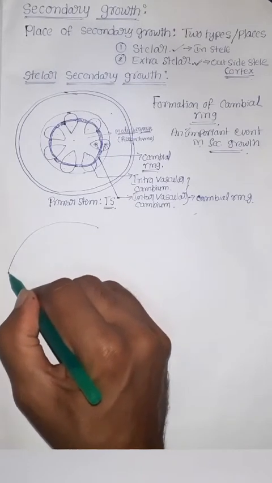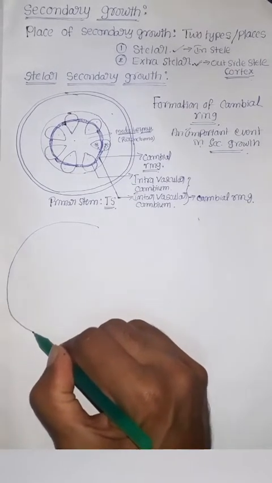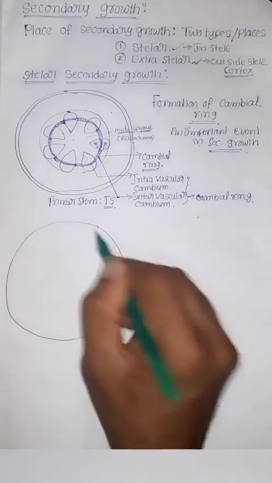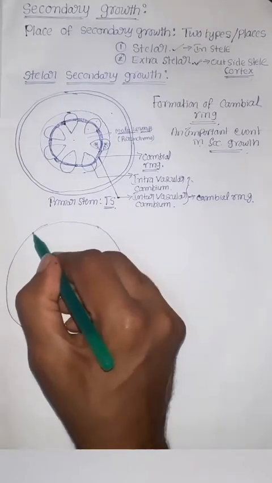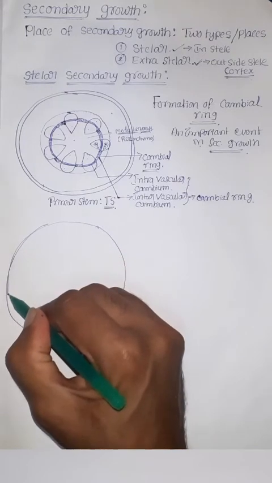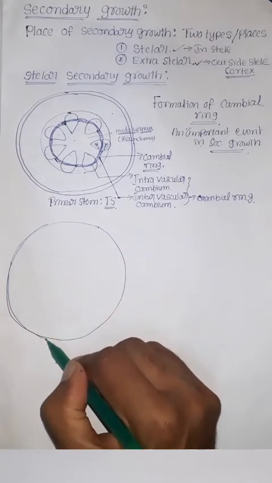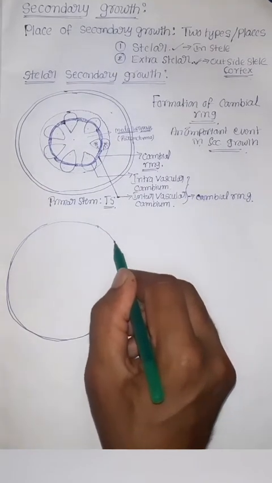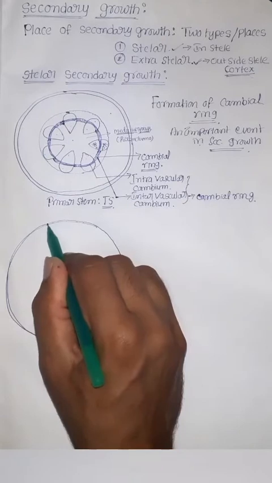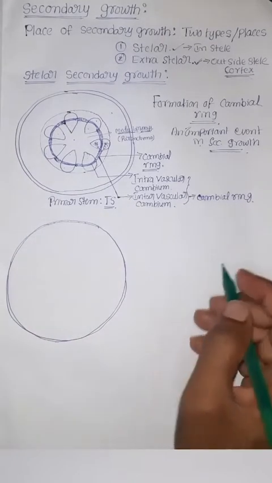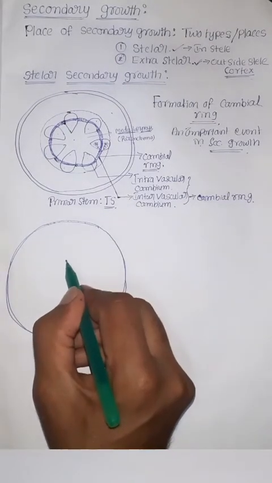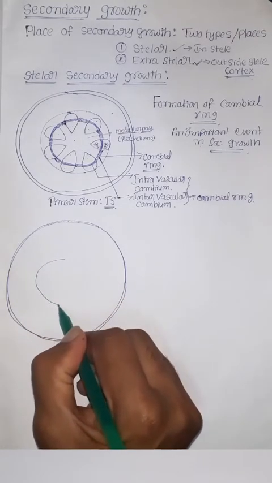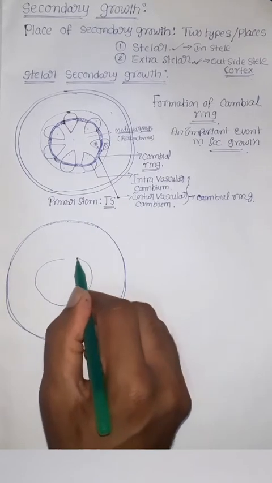Next, after formation of the cambial ring, the secondary growth is started. Here I am drawing one more diagram. This is the second step. For easy understanding, I am drawing one more diagram here. Here I am drawing the cambial ring.